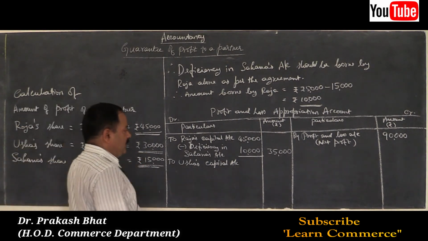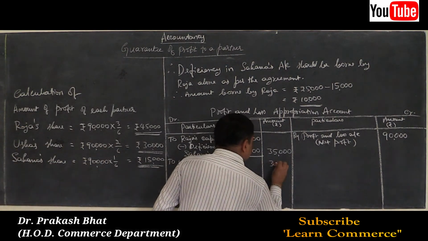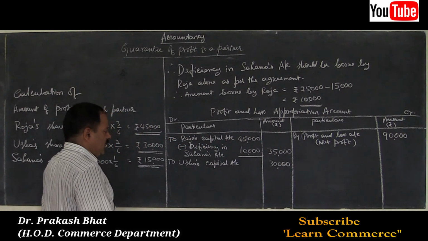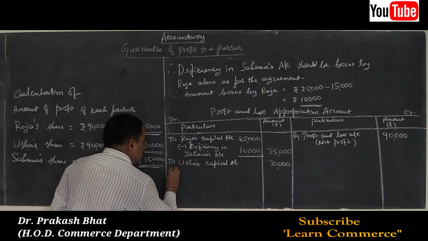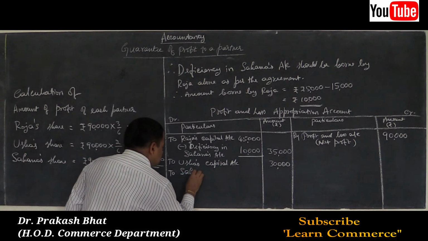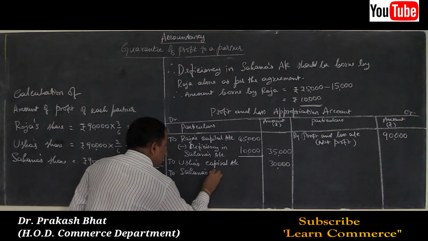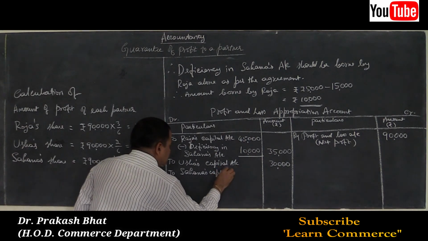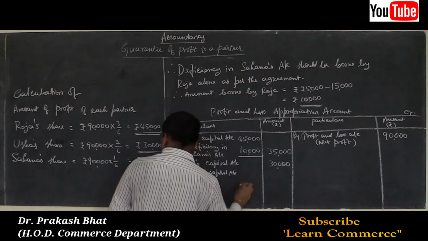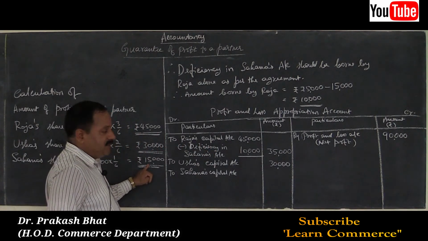We have already calculated. And to Sahana's capital account, that is how much? 15,000 actual profit.